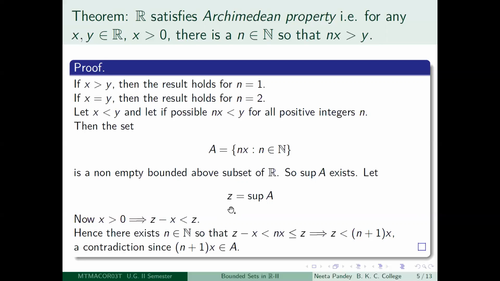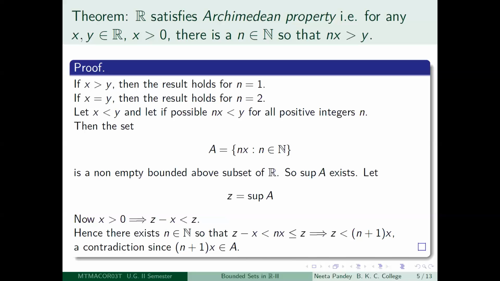Then what do you have? Now you have x is greater than 0. So z minus x is strictly less than z. Since z is the least upper bound, z minus x cannot be an upper bound of capital A. Therefore, there will exist an element nx of capital A which will be greater than z minus x. Now obviously nx is less than or equal to z. Now you add x on both sides of this inequality. What do you get? You get z is less than n plus 1 x.